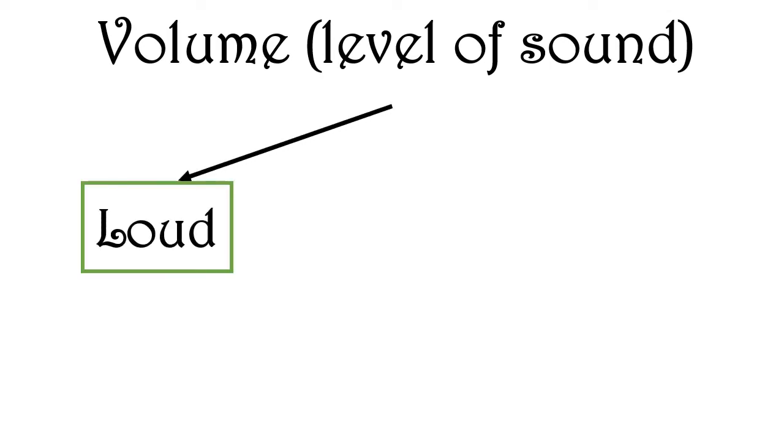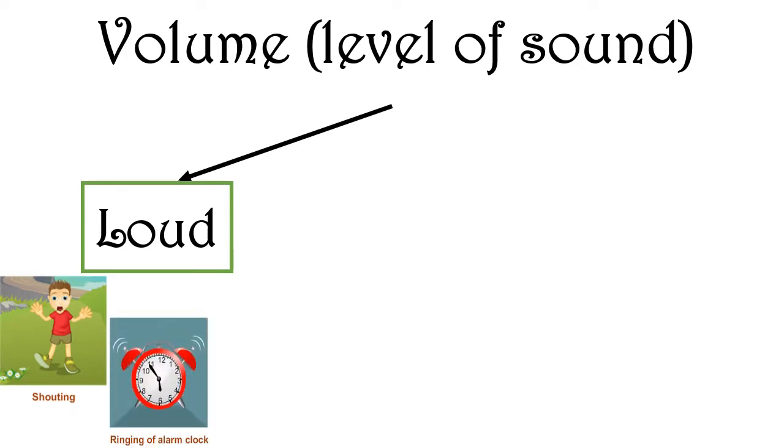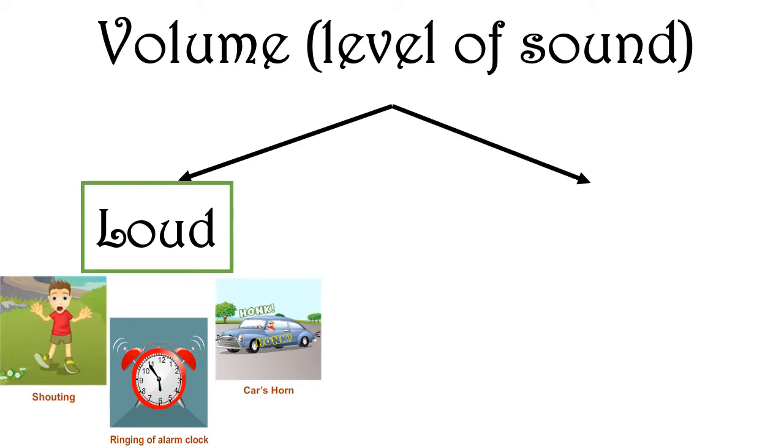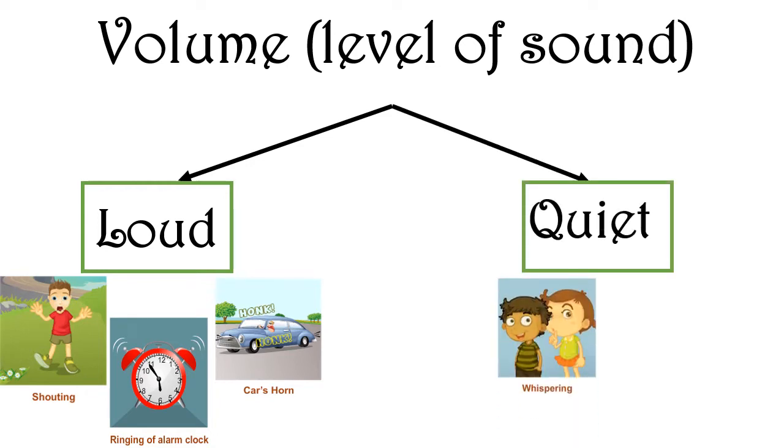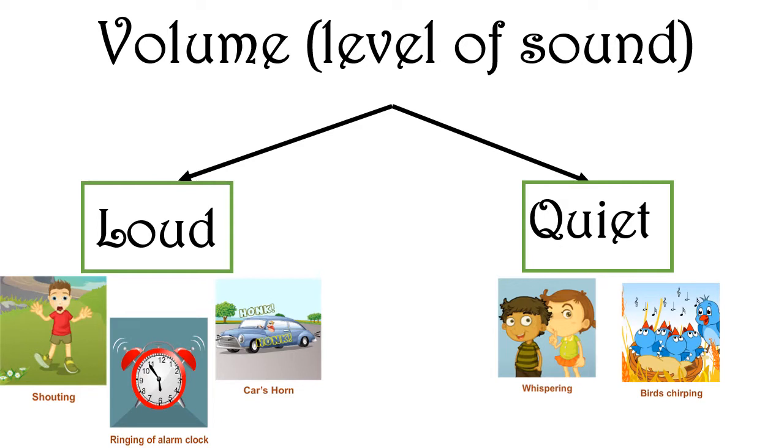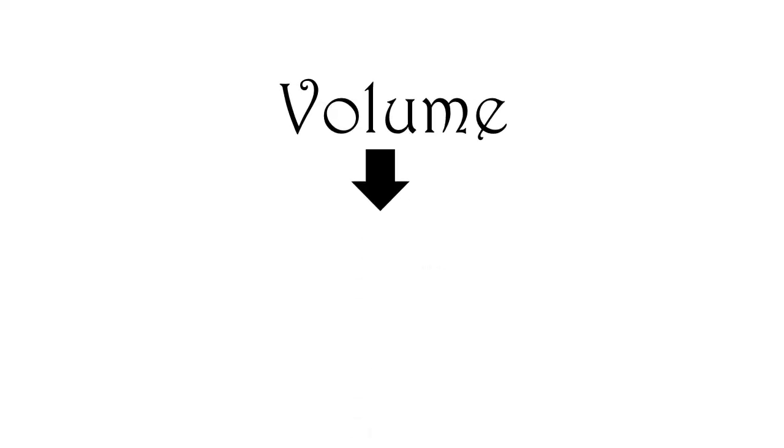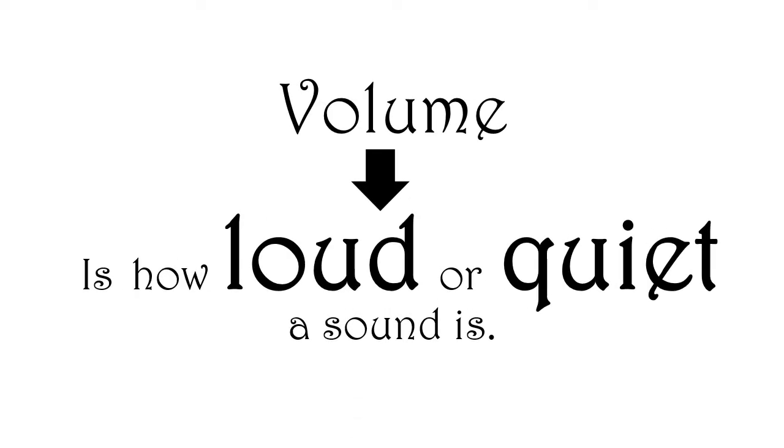The volume or the level of the sound can be loud, as in shouting, or the ringing of an alarm clock, or a car's horn. The volume of the sound can be quiet, as in whispering or birds chirping. The volume of sound is how loud or quiet a sound is.